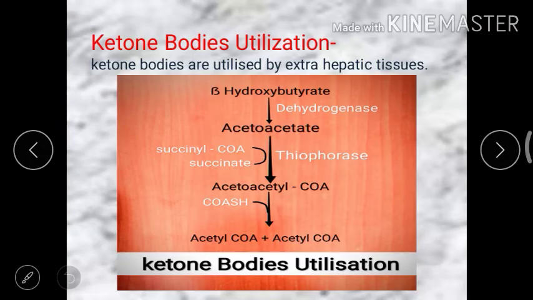So now we will see how ketone bodies are utilized. The utilization of ketone bodies takes place in the extrahepatic tissues of the body.